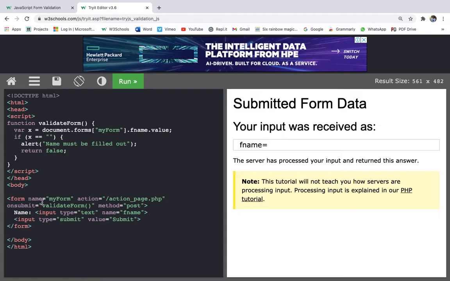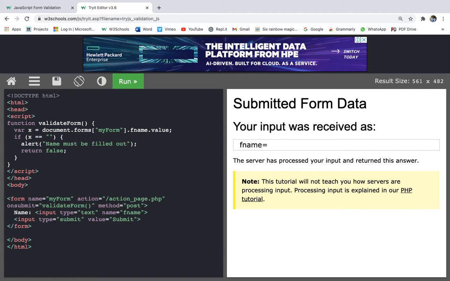It will not submit the form because over here false is getting returned, and if false is getting returned over here also on submit, then this form will stop submitting. But if from validateForm we don't give return, only false will come over here, and that will mean nothing. So it will continue the submitting of the form.